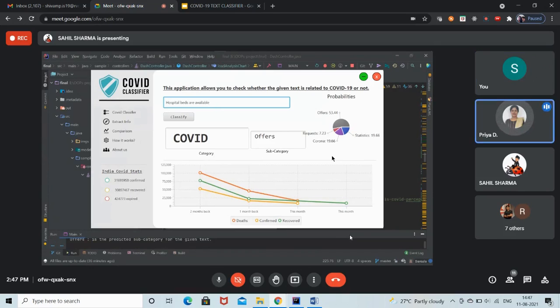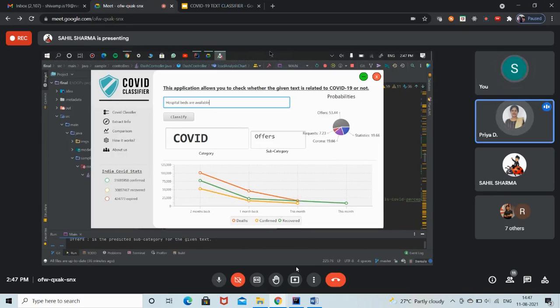And related to vaccination, I asked you to include something, no? Yes, ma'am. But vaccination was not possible basically, because the aim of our project is different. We want to categorize the text on the basis of COVID or non-COVID. So the aim shifts totally if we include vaccination. Okay, okay, fine.